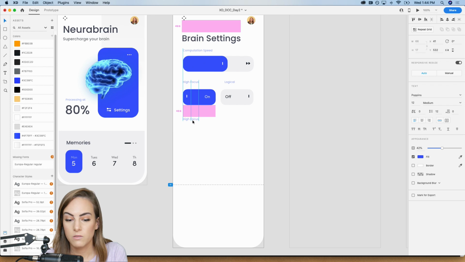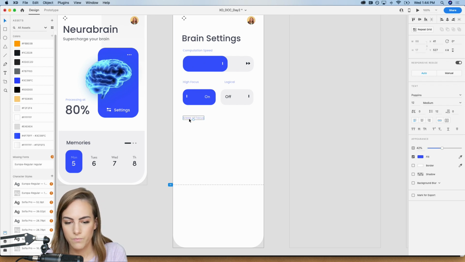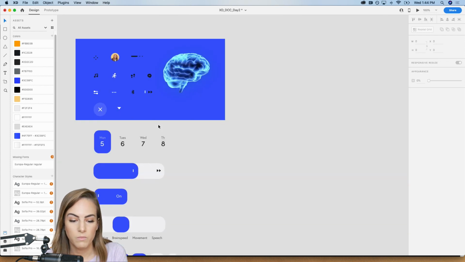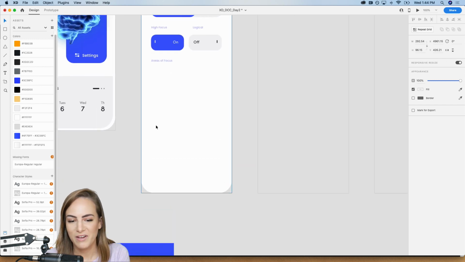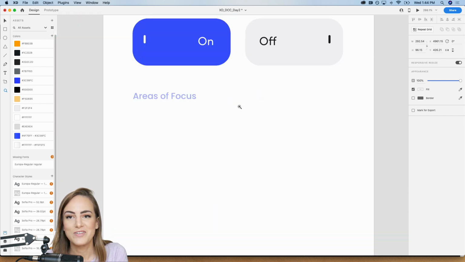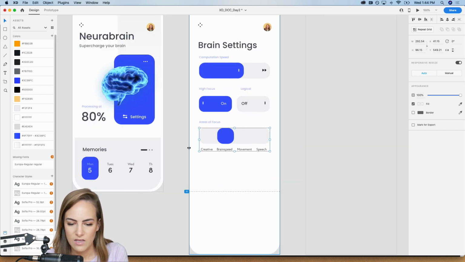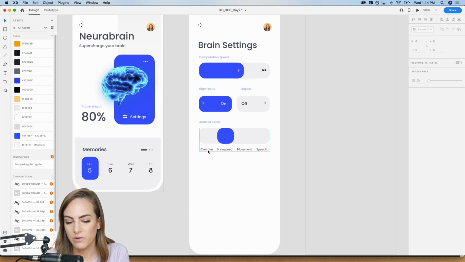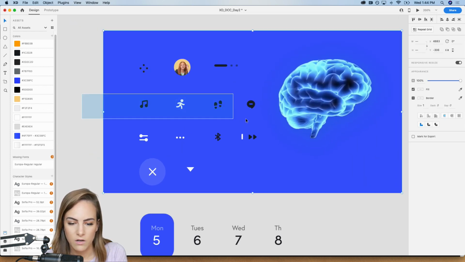Next, how about some areas of focus? Areas of focus. We'll add that. So maybe you want to be really good at soccer one day if you have a big tournament coming up. Maybe you want to be really creative if you are hosting Adobe Live. Okay, so I already made that piece. Yeah, so maybe creative, brain speed, movement, you want to be really agile, or speech. And then I've got some icons down here. Copy those.